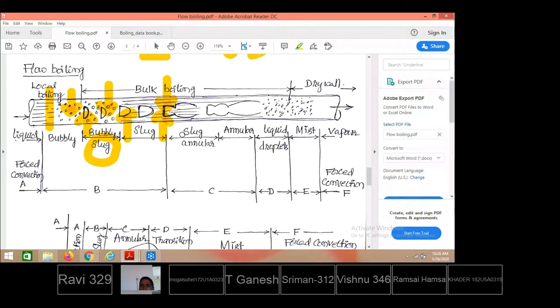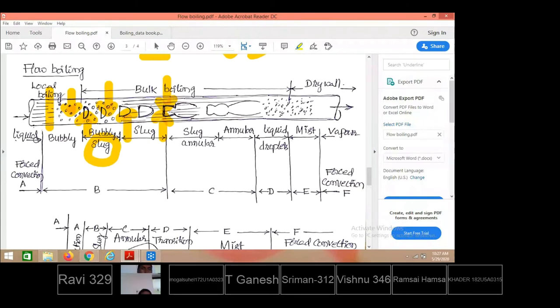Initially, liquid will be in the liquid state only, a rise in temperature will take place, subcooled heating. Next, the very first layers which are adhered to the tube surface will attain the saturation temperature, and those layers form a few vapor bubbles, and they travel along with more quantity of liquid in the mainstream of the fluid. Further, as it is allowed to move, more vapor bubbles are formed and mixed together, the size of the vapor bubbles keeps on increasing, and the rest of the locations will also be occupied by the liquid portion.